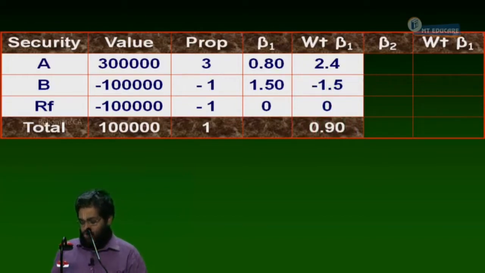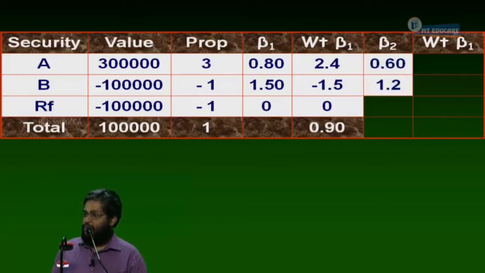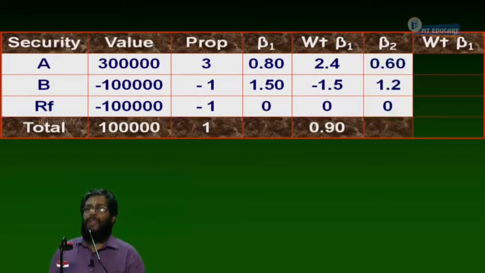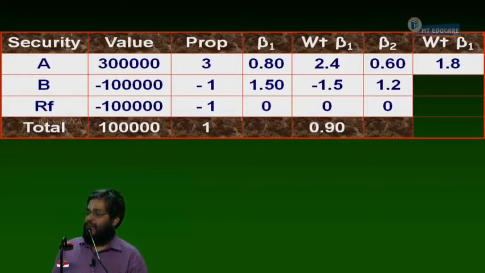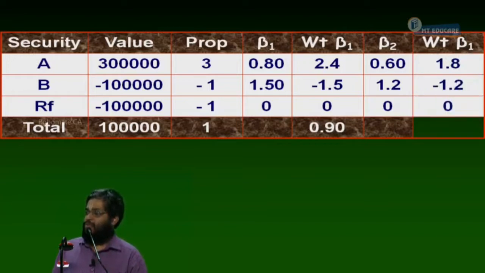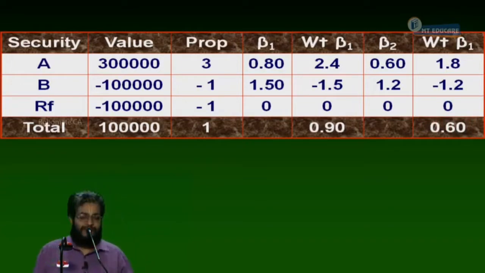Factor beta 2. What is factor 2 beta? It is 0.6, 1.2, 0. That is 3 into 0.6 is 1.8, minus 1.2, 0, gives 0.6. I hope everybody is comfortable or not?